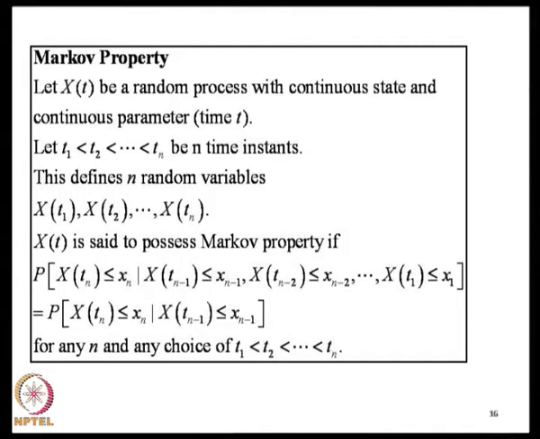This should be true for any choice of n and any choice of t_1 to t_n. That means, if you imagine that the nth time instant defines the future and the (n-1)th time is the present, what the Markovian property says is that the future depends upon the present and not on the past. How the present was arrived at has no bearing on what happens tomorrow. It has so-called one step memory. You recall when I talked about white noise or a sequence of independent random variables, they have no memory. Here there is one step memory.